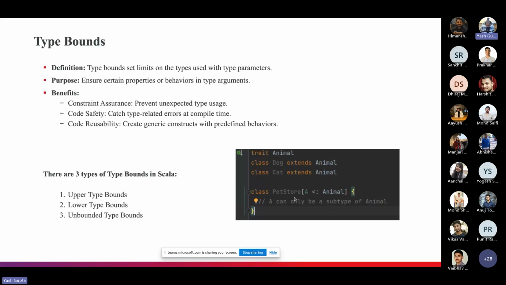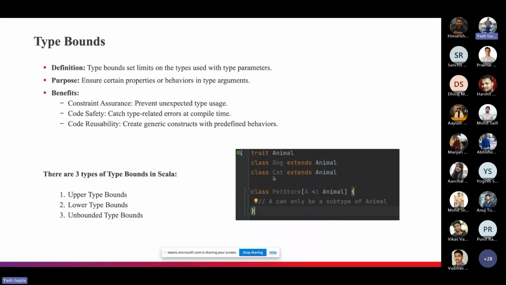If you see this example, in the upcoming code, if we want to initialize an object of PetStore and give the type of the PetStore, the type must be a subtype of Animal. This constraint is defined simply to satisfy this situation.